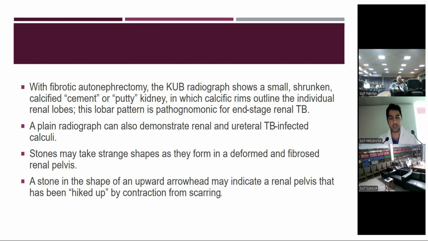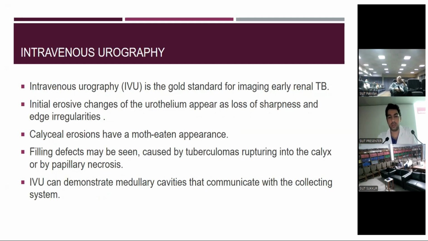A plain radiograph can also demonstrate renal and urothelial TB-infected calculi. Stones may take strange shapes as they form in the deformed and fibrosed renal pelvis. A stone in the shape of an upward arrowhead may indicate a renal pelvis that has been hiked up by contraction from scarring. IVU. IVU is the gold standard for imaging early renal tuberculosis.